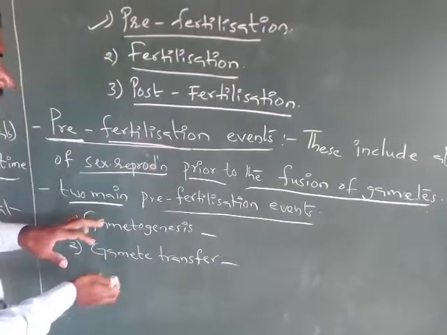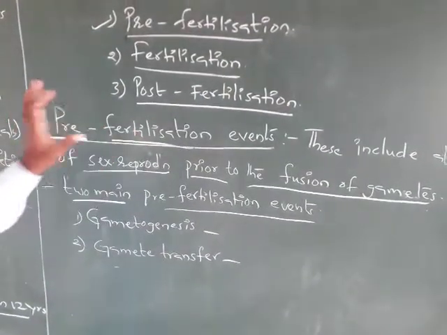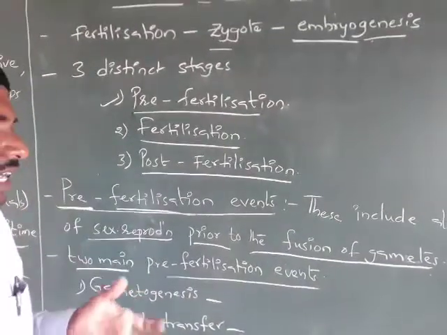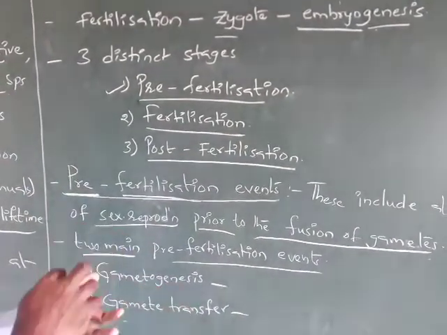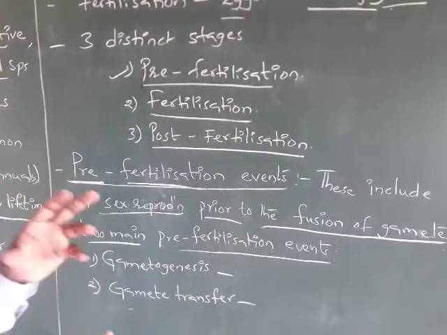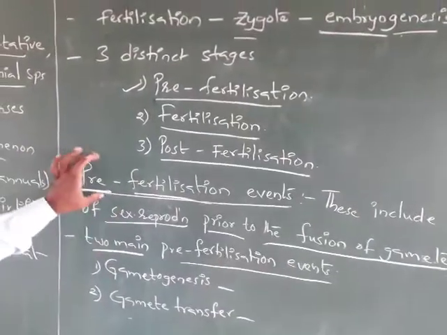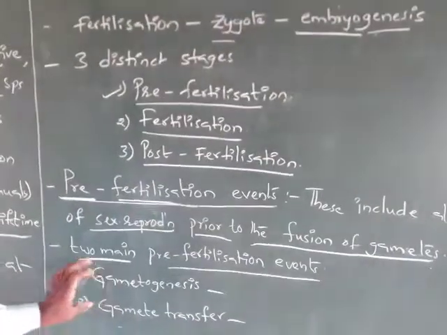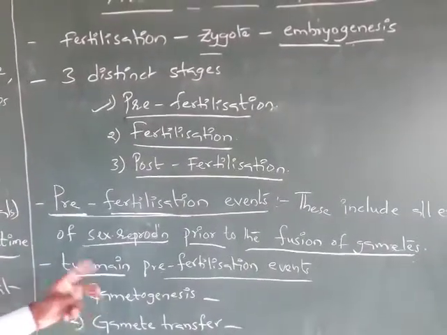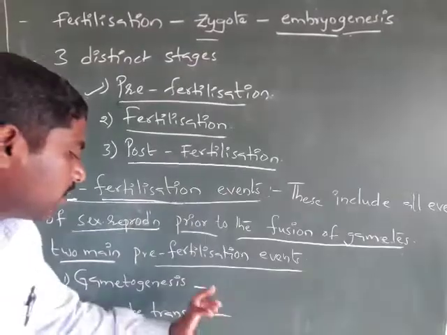These two events come under pre-fertilization.